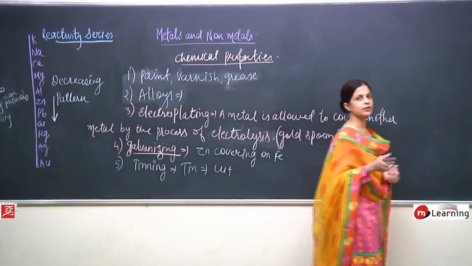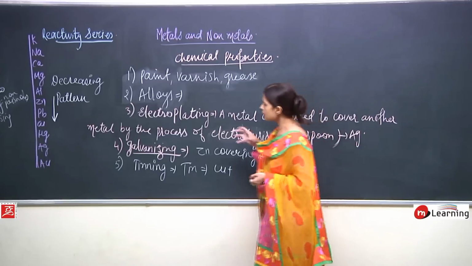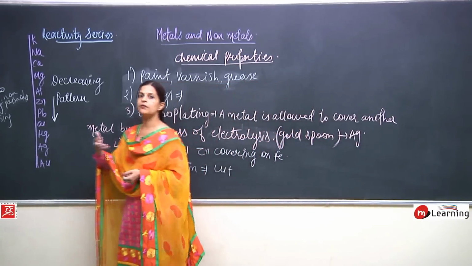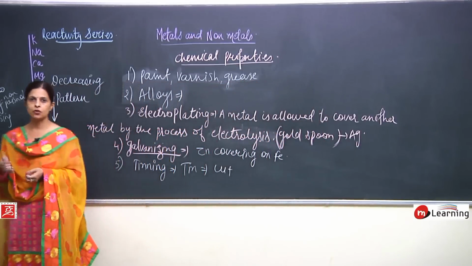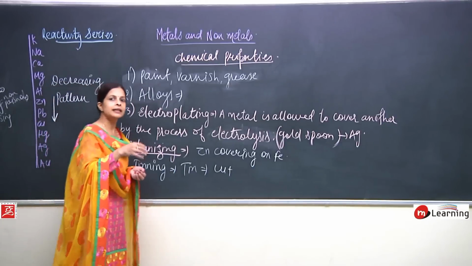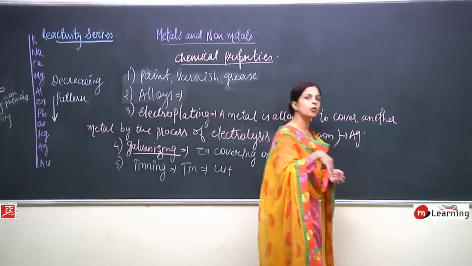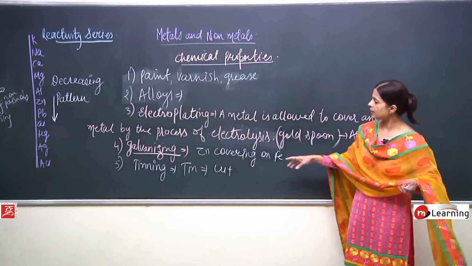Tinning means kalhai, as we say in Hindi. Certain metals like copper get destroyed very fast, so what has to be done? Tin is allowed to be coated on the other metal in a molten state. Actually, what is being done?